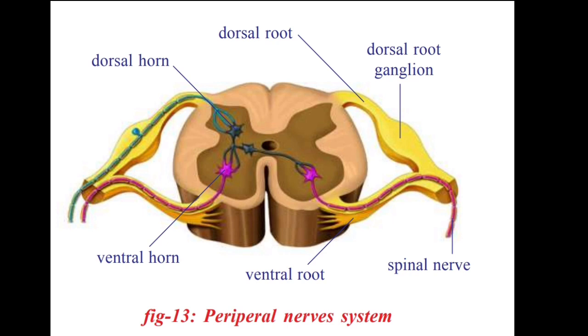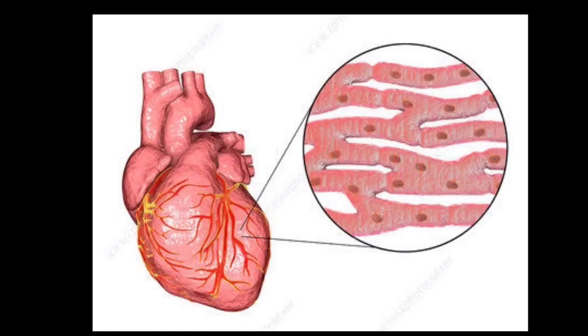When coming to the case of the PNS, it can control the involuntary functions. For example, there are a number of blood vessels present in the human body. In the heart, there are cardiac muscles. These two function involuntarily, which means that we can't control the function with the brain. But the PNS, the peripheral nervous system, shows some control over these involuntary functions.